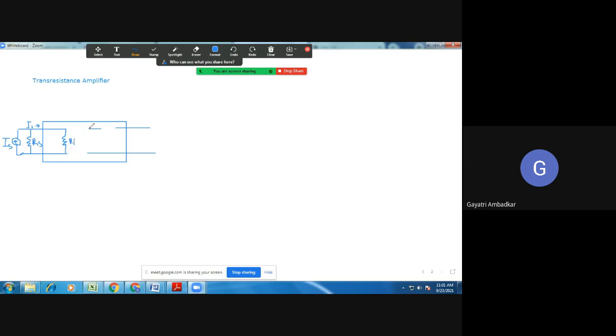And because it's a trans resistance amplifier, it will provide output as a voltage. So input is current and output will be voltage. So this is a voltage source. Now you have to tell me what shall I label this voltage source as.